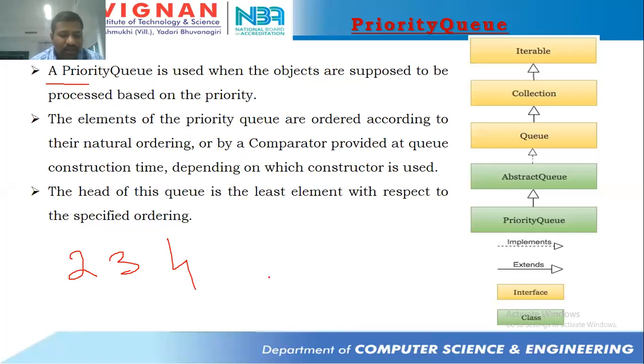You're already aware of queue. We'll be inserting first element 2, which goes to the front end, and then we'll be going with the next element 3, and then we'll be going with the next element, 4. So this is how we'll be inserting the elements.